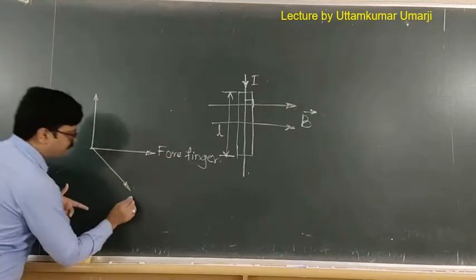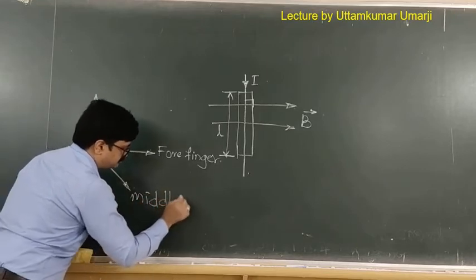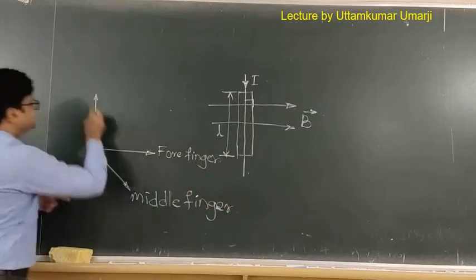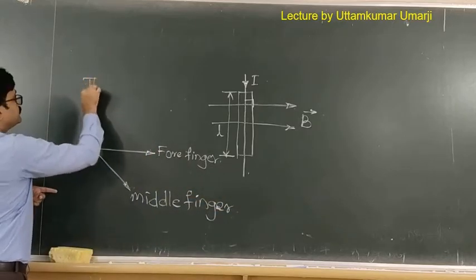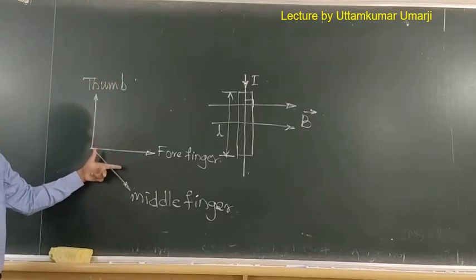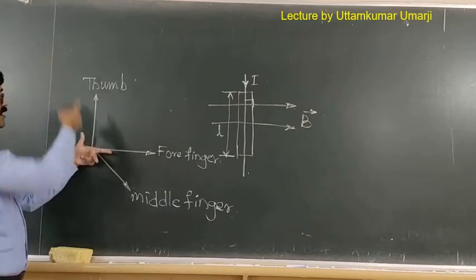That means it is the middle finger. And here we have the thumb. I hope you can make this out. See here, forefinger, middle finger, and thumb.